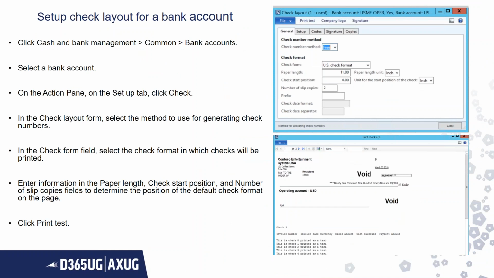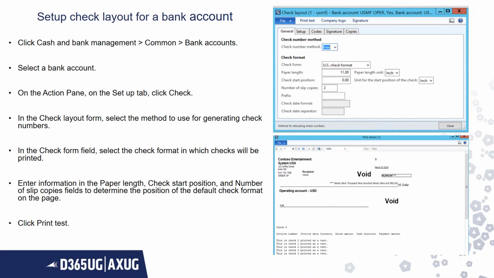Now for check layout. This is the check layout in 2012. For checking out the check layout, you have to go to cash and bank management, common, bank account, select a bank account, then setup. On the setup tab, you can go to check. In the check layout form, as you can see on the right hand side, the first screenshot is the US check format.